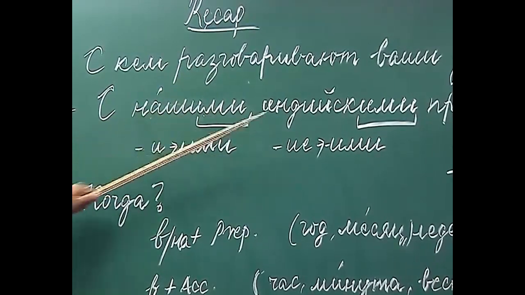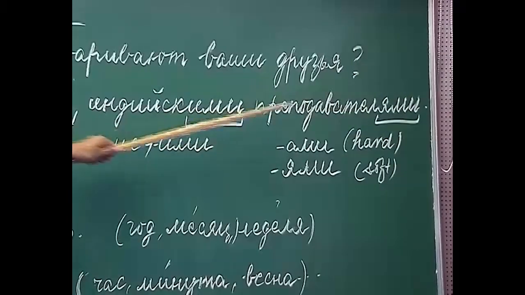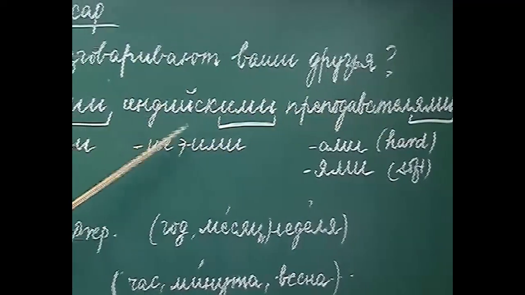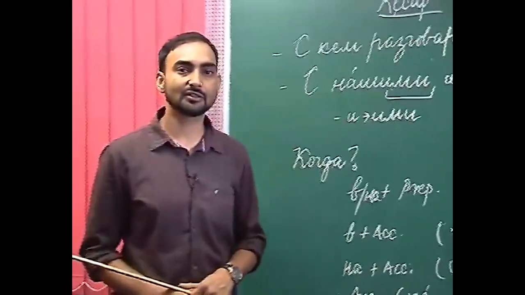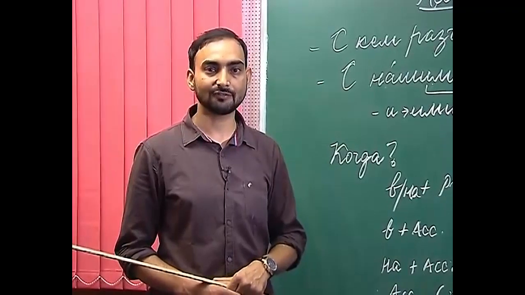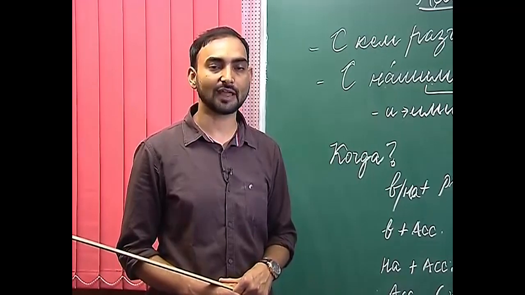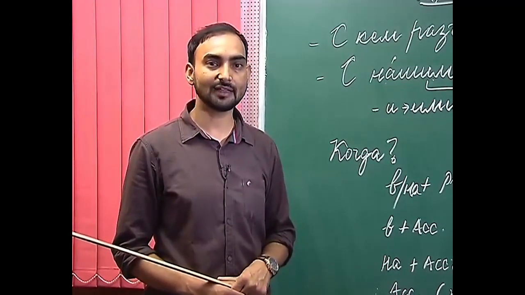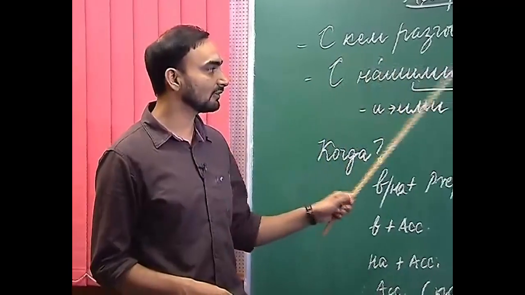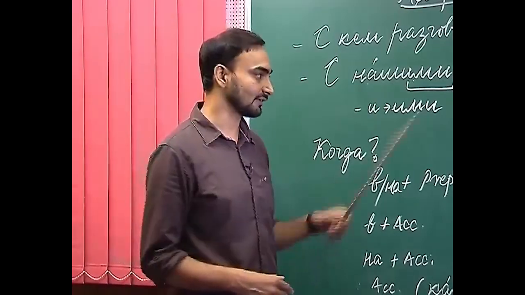So, с нашими индийскими преподавателями, with our Indian teachers. As you can see, there are three components: first is the noun, then the adjective and the possessive pronoun. And similarly, we change the demonstrative pronouns also. So, if the demonstrative pronoun эти is used, then эти will change to этими, and if the pronoun те is used, then теми. So, this is about the declension of plural nouns, pronouns and adjectives in the instrumental case.